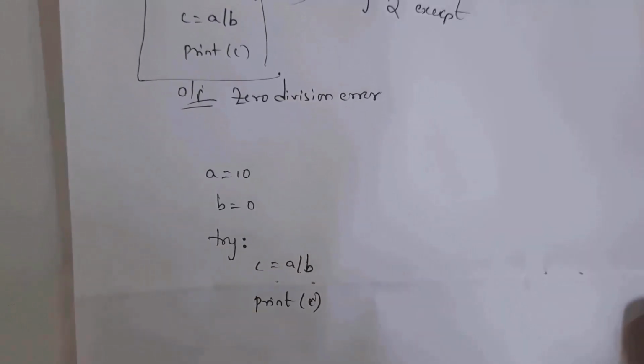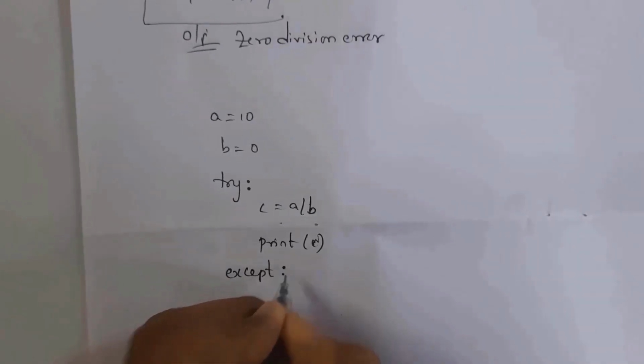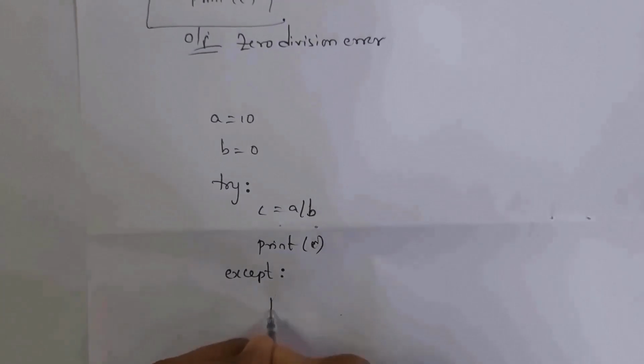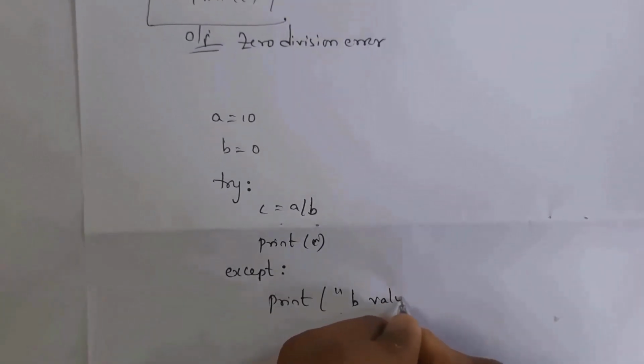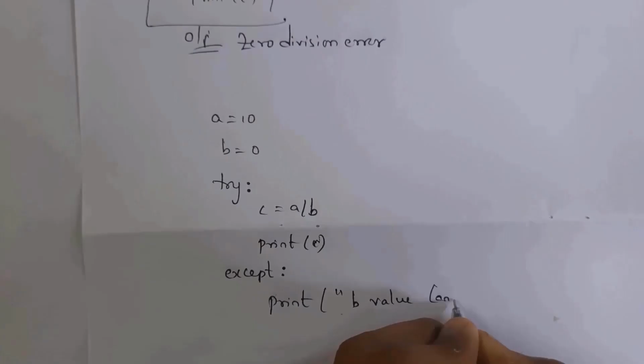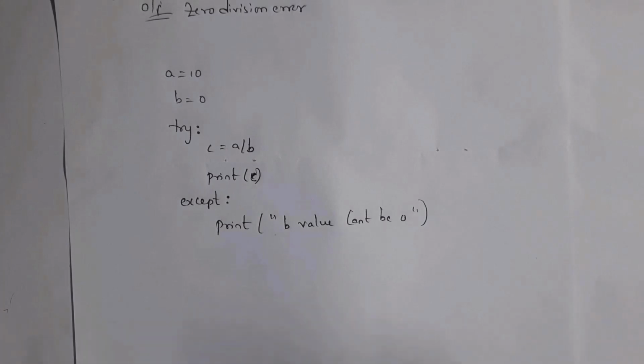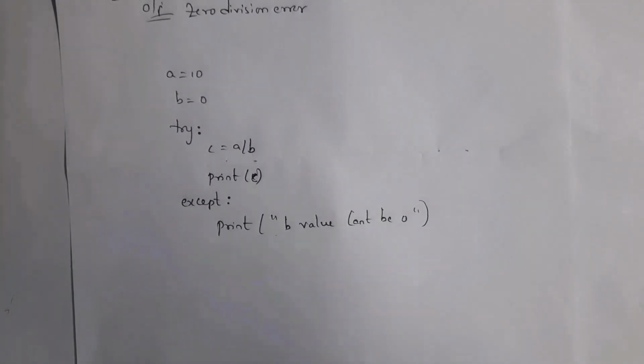Next I am taking an except block. Inside the except block, I am writing one statement: print "b value can't be 0". If an exception does not occur, then whatever code is present inside the try block will be executed. But whenever an exception occurs, then whatever code is present inside the try block will not be executed, and whatever code is present inside the except block will be executed.